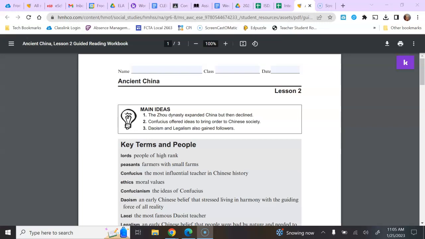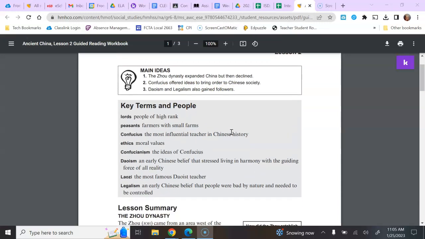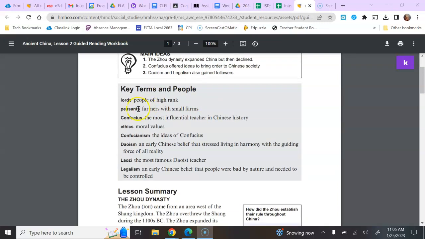Main idea number 1, the Zhou dynasty expanded China but then declined. Number 2, Confucius offered ideas to bring order to Chinese society. Number 3, Taoism and legalism also gained followers. So now our key terms and people box.